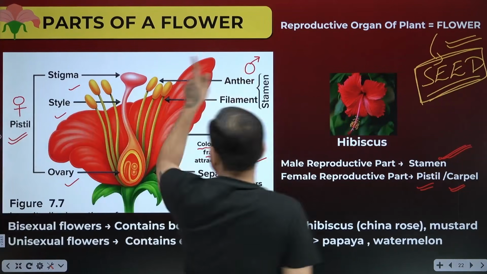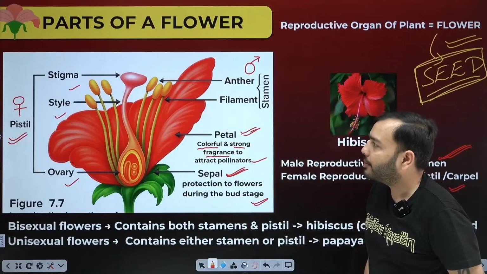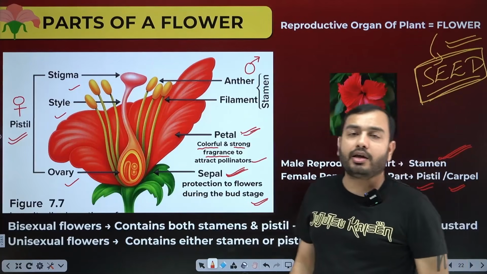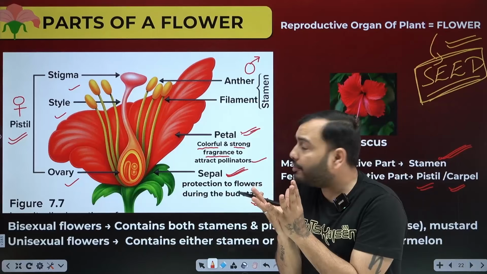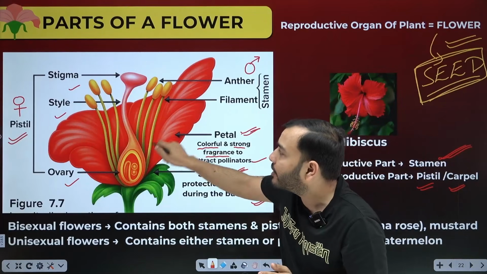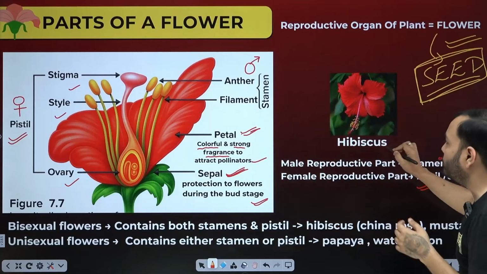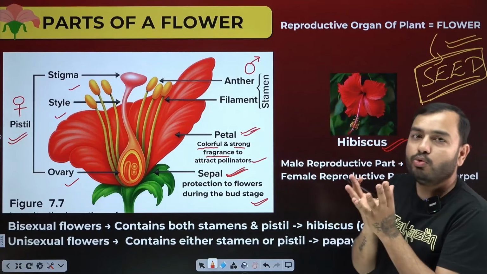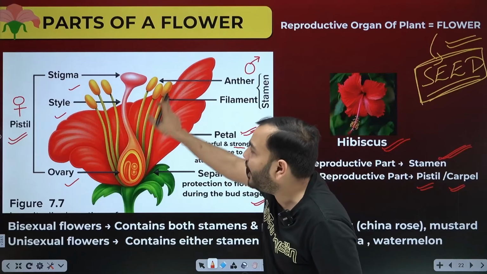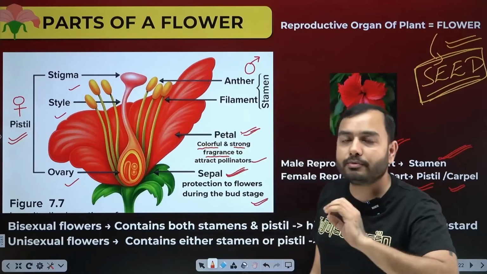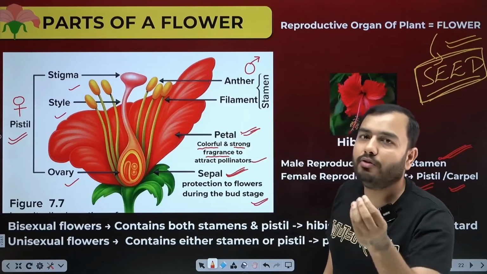Male is denoted like this, female is denoted like this. So what is a bisexual flower? Which has both the stamen and the pistil inside it. Within the flower, like you see here, which flower is this? Hibiscus. It is called China rose, gudhal. The gudhal flower has both male part and female part, the stamen and pistil in a single flower.